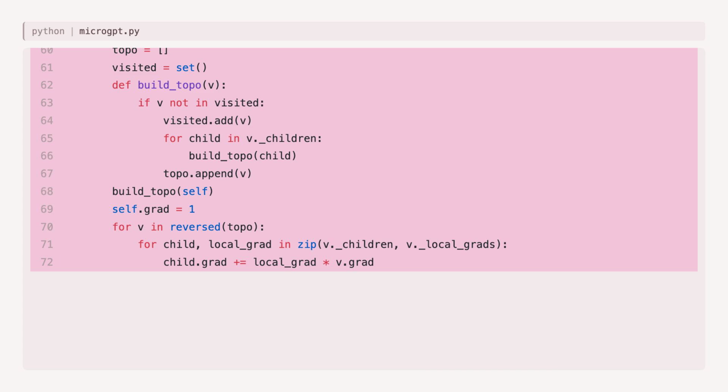Then backward walks this graph in reverse topological order, applying the chain rule at every node. Start at the loss, set its gradient to 1, and propagate backwards. Each child accumulates gradient from its parents. This is what PyTorch's autograd does, with GPU acceleration, operator fusion, and 1,000 optimizations. But the algorithm? These 42 lines.